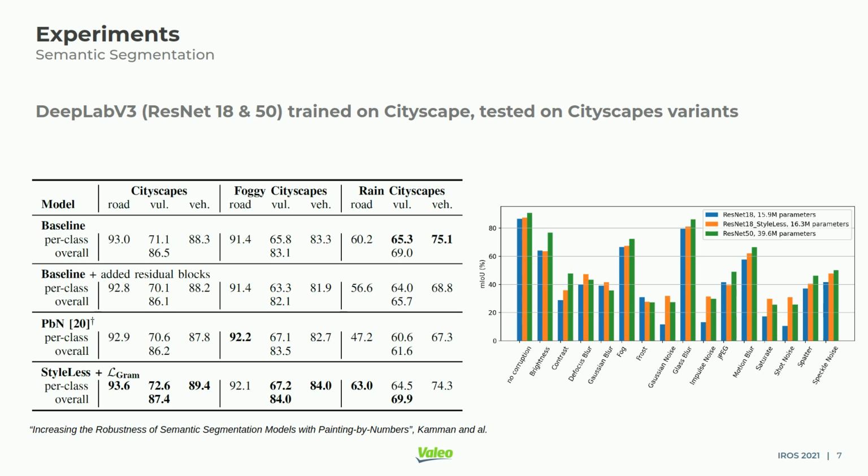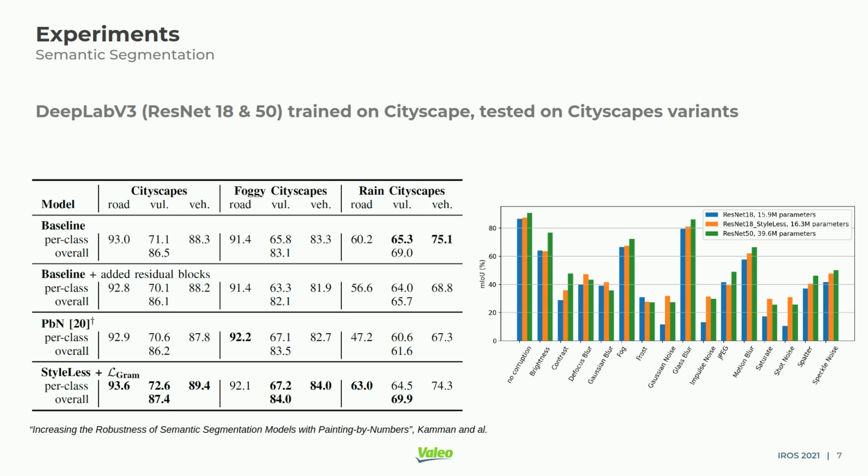For the segmentation task, we use DeepLab v3 as a baseline. Most of our evaluation has been performed using a ResNet 18 backbone because hardware capabilities are limited in the automotive industry, so we focus on architectures that reflect the most what can be embedded on this hardware.